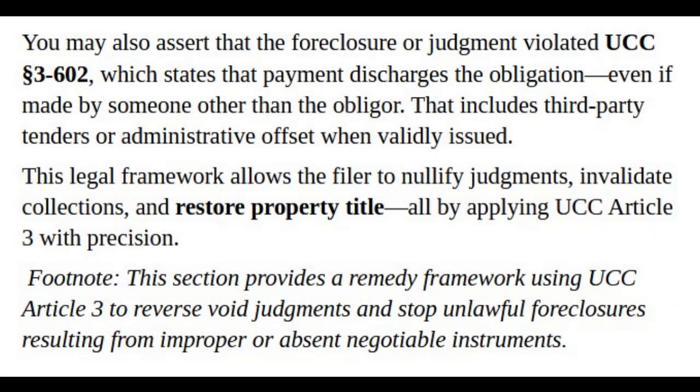You may also assert that the foreclosure or judgment violated UCC Section 3-602, which states that payment discharges the obligation, even if made by someone other than the obligor. That includes third-party tenders or administrative offset when validly issued. This legal framework allows the filer to nullify judgments, invalidate collections, and restore property title, all by applying UCC Article 3 with precision. Footnote: this section provides a remedy framework using UCC Article 3 to reverse void judgments and stop unlawful foreclosures resulting from improper or absent negotiable instruments.